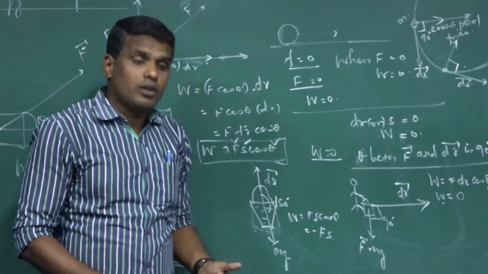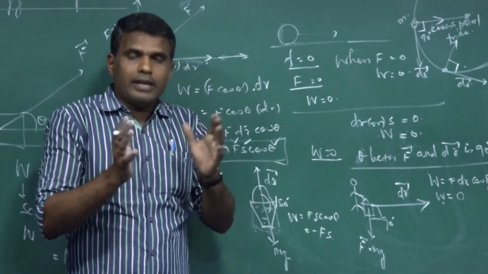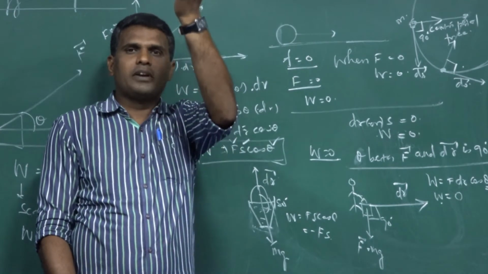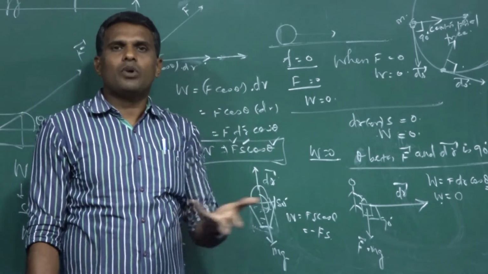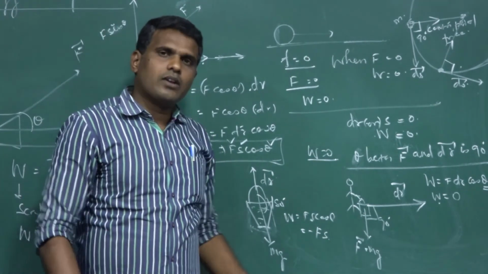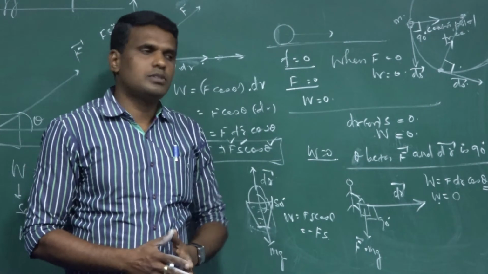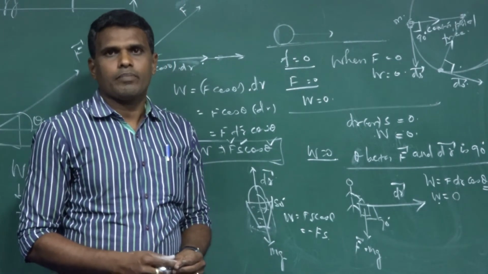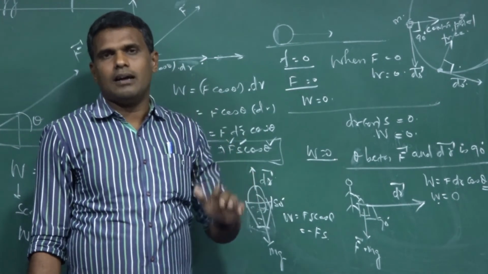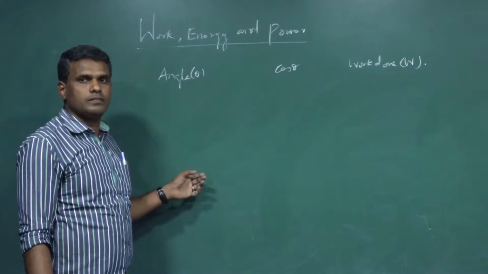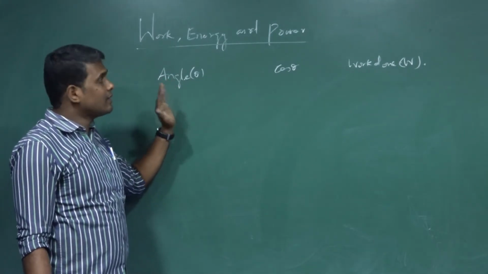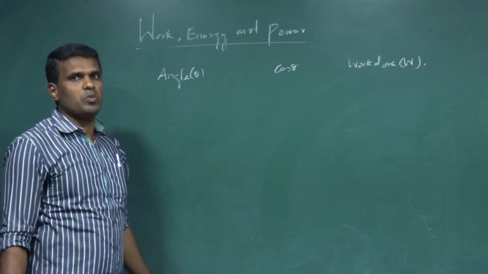You are going through a lift, the weight of the lift and your body acts vertically downwards, but the displacement of lift and you are in the upward direction, then what is the amount of work done on your body? Negative. Like this, you can go on with so many examples which explain negative work done. Now we can consolidate the table for the different angles theta and the corresponding amount of work done. We shall now speak about the different angles and the nature of work that has been performed on the body.